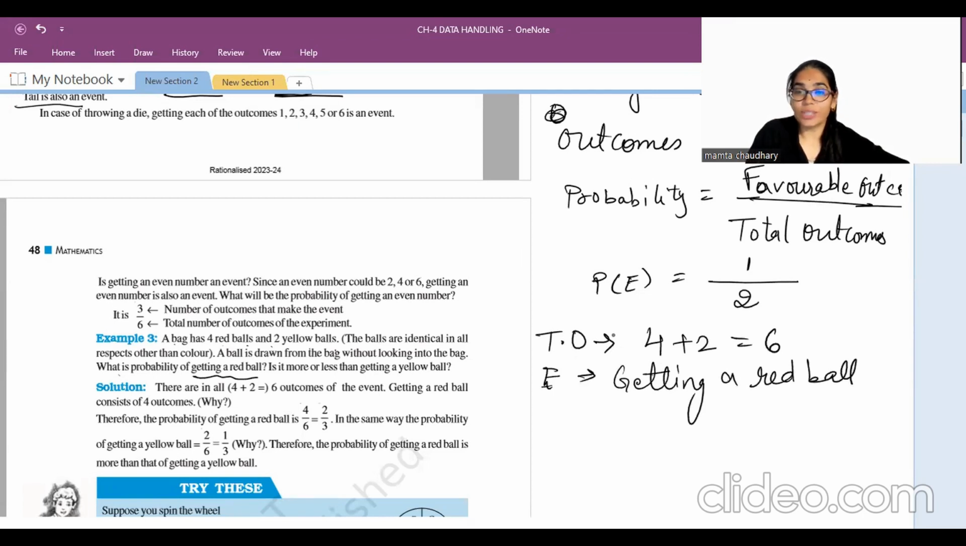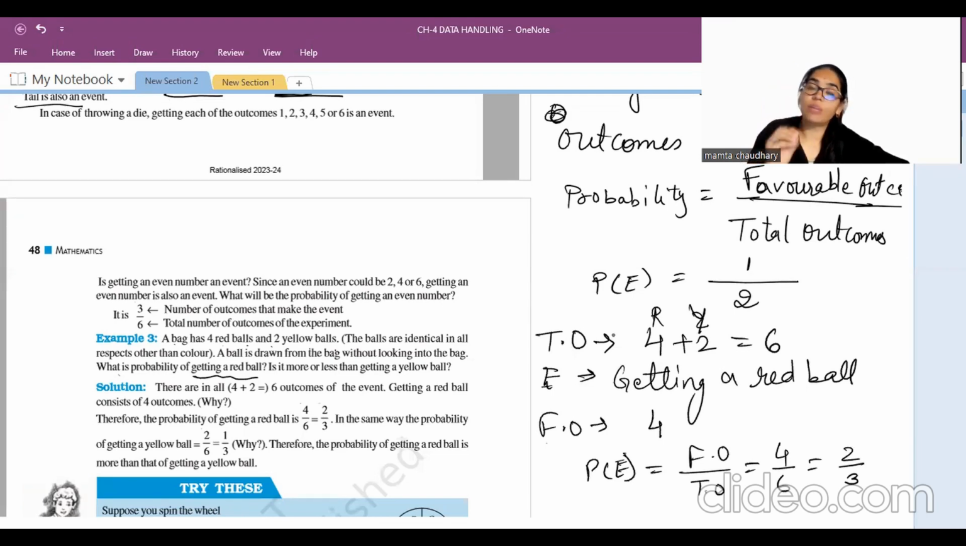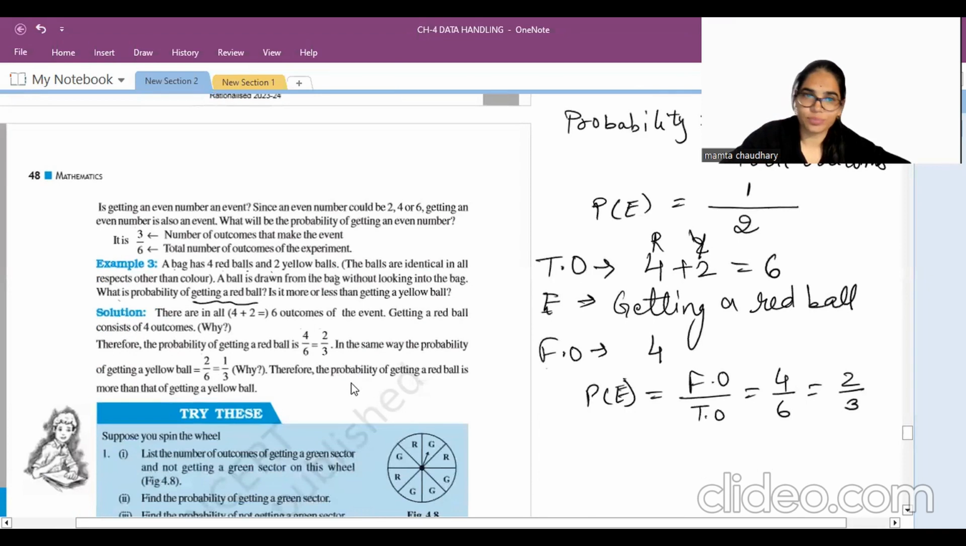Now how many favorable outcomes will there be? Red balls: there are 4 red and 2 yellow, so favorable outcomes will be 4. Now the probability of this event is favorable outcomes divided by total outcomes, that is 4 divided by 6, which is 2 by 3. So the probability of getting a red ball is 2 by 3. Clear? Okay.